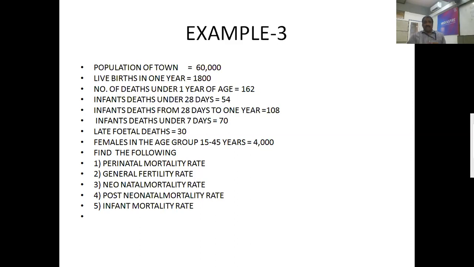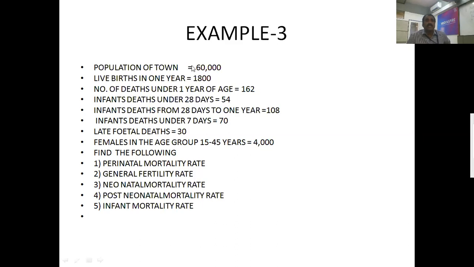Find the following. The first question is perinatal mortality rate. Second question, general fertility rate. The third one is neonatal mortality rate. The fourth one is post-neonatal mortality rate. And the last question is infant mortality rate. Once again, please go through the data.